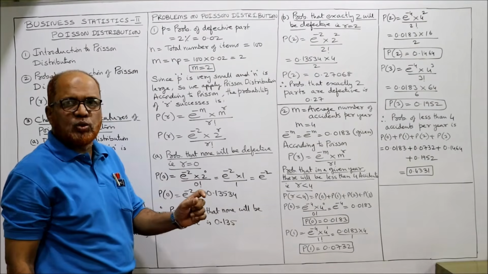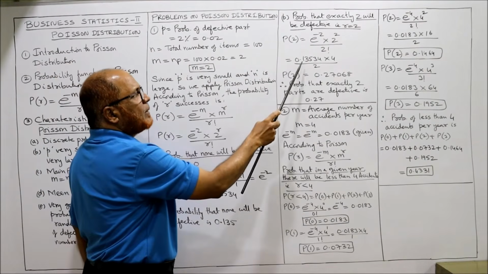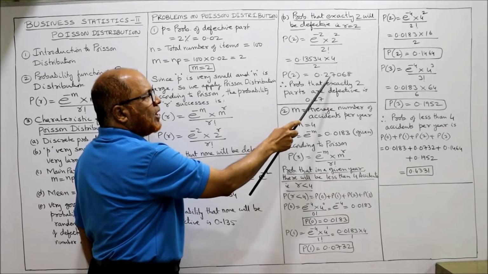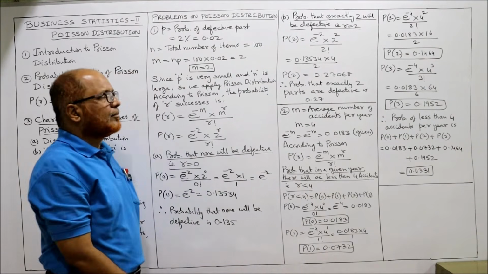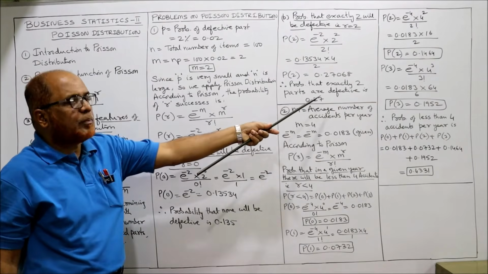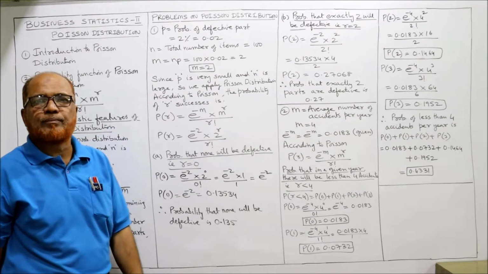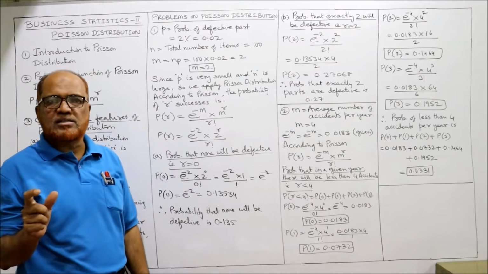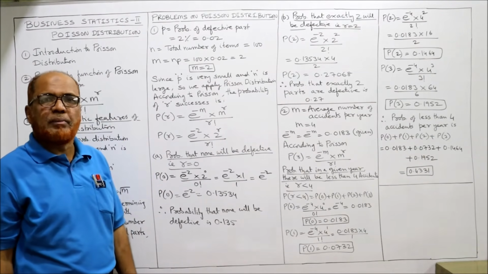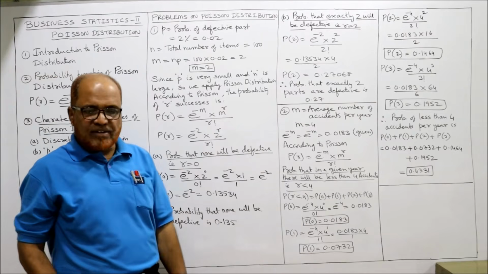Multiplying 0.13534 into 4 divided by 2, you get 0.27068. So the probability that exactly two parts are defective is 0.27. That is a 27% chance that items may be defective. That's all. This is the first problem.